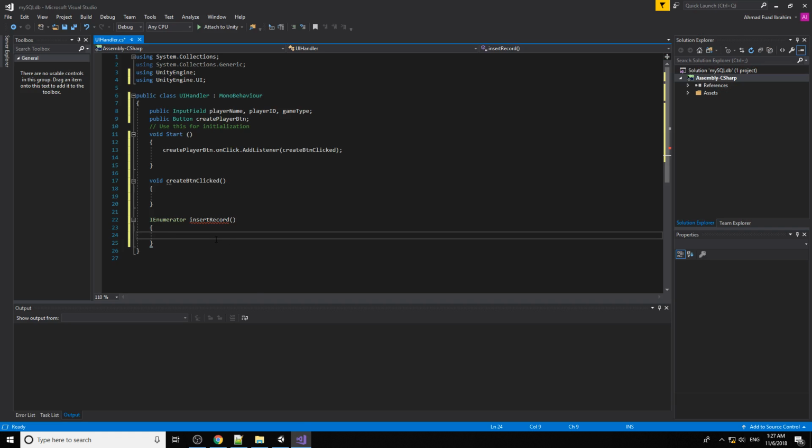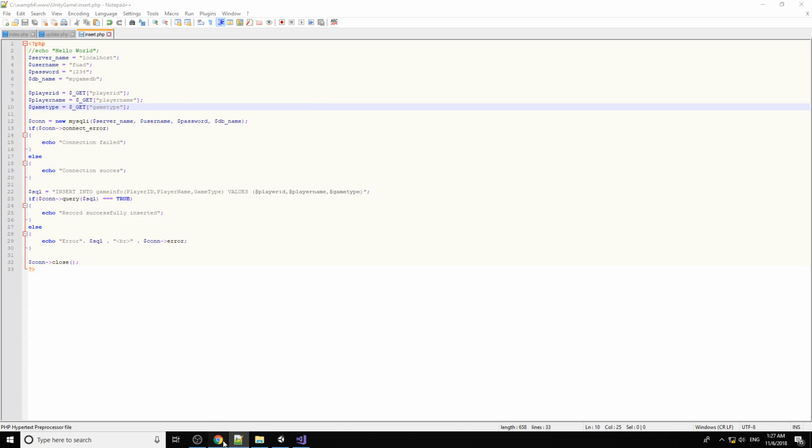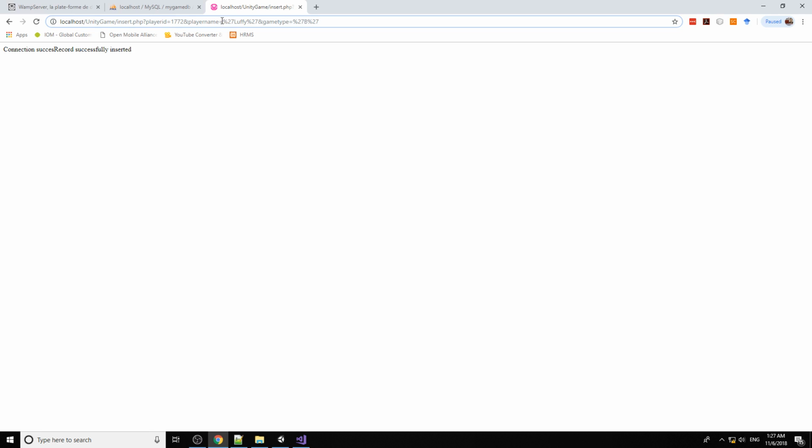Okay, let's call the player name first. String playerName equal to, okay, remember that when we want to insert the value here, any Waka parameter, we need to put the apostrophe before.